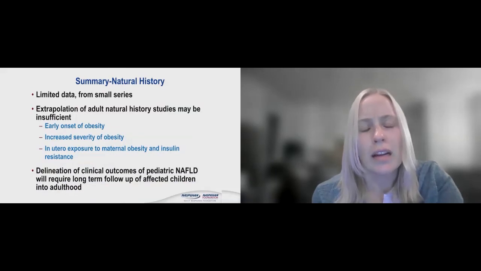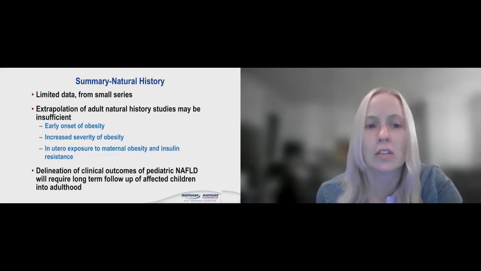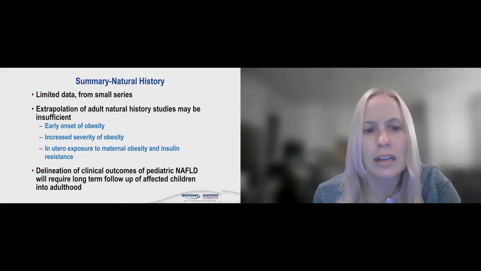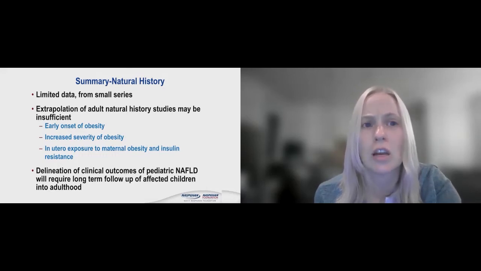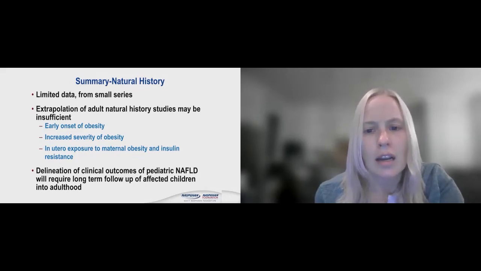So what we kind of know in all of this is that there's very limited data with small series. We're trying to extrapolate adult data to tell us about kids, but this may be insufficient. As we talked about, there may be a more aggressive version in pediatric NAFLD. We have early onset obesity in pediatrics, increased severity of obesity. And then the other thing that we don't talk about as much, but should, is intrauterine exposure to maternal obesity and insulin resistance. We're starting to realize that your risk of fatty liver disease actually begins while mom is pregnant with the child. Next slide.